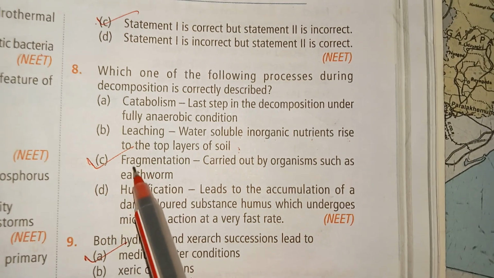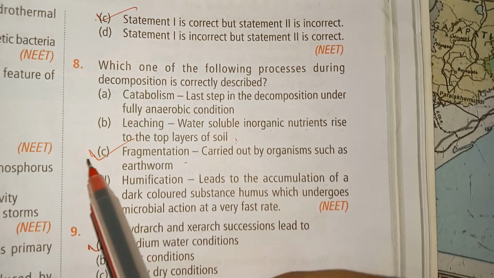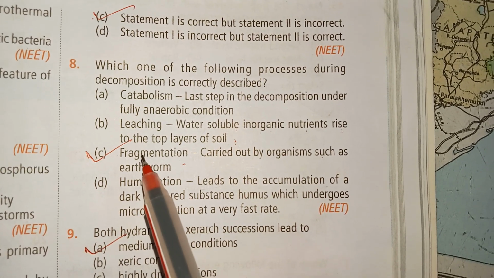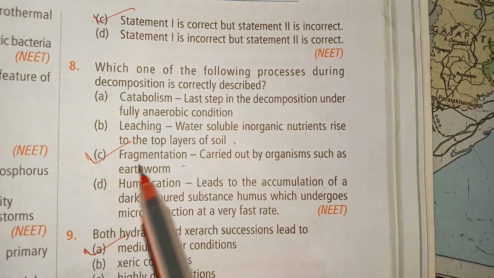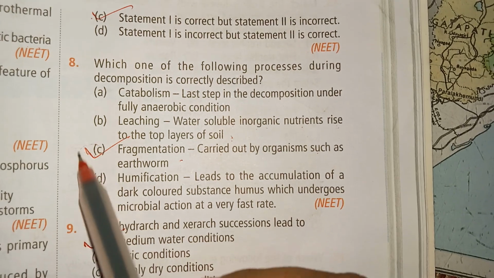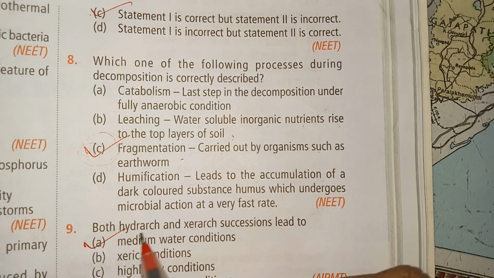Option number C, fragmentation carried out by organisms such as earthworm. That is true because fragmentation is the making of fragments of the detritus compounds, carried out by organisms such as earthworms. Option number C is the correct answer and that is correctly described.